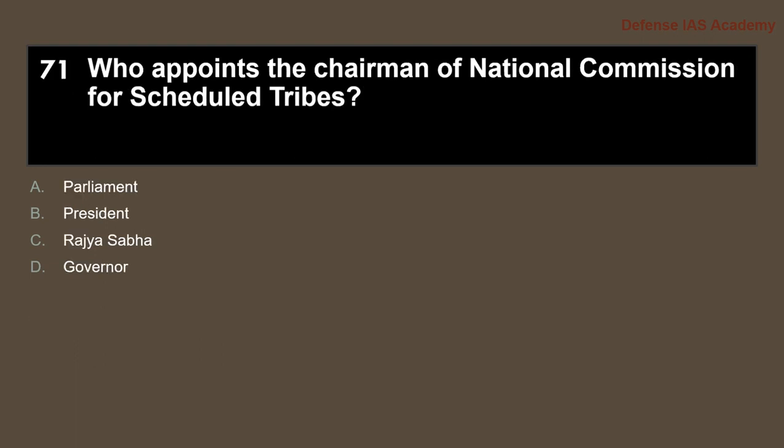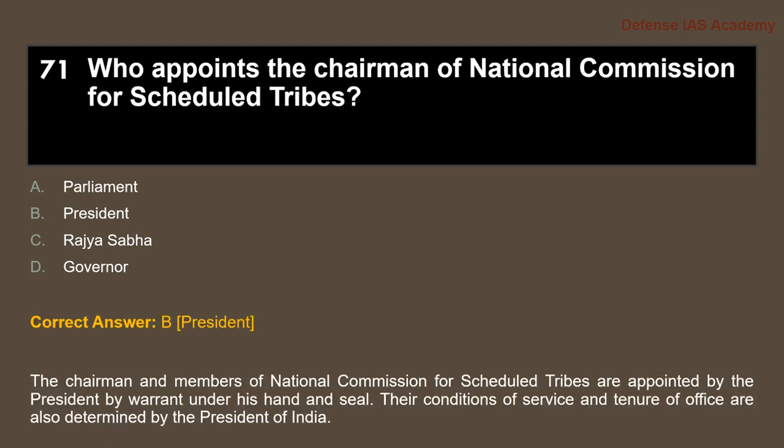Who appoints the chairman of the National Commission for Scheduled Tribes? So it is the President. The answer is option B, President. The chairman and the members of the National Commission for Scheduled Tribes are appointed by the President by warrant under his hand and seal. Their conditions of service and tenure of office are also determined by the President of India.